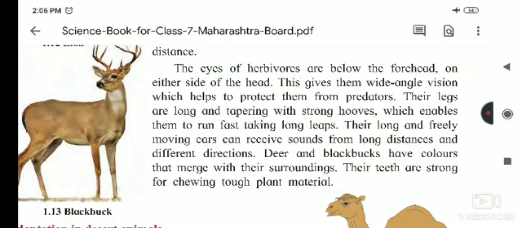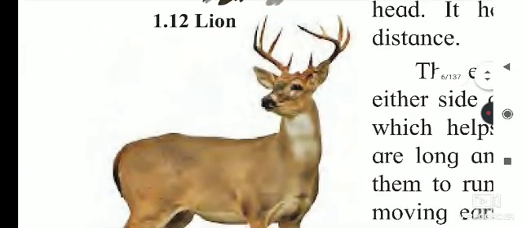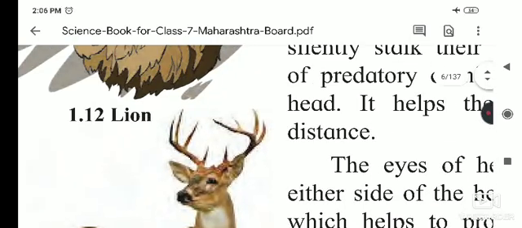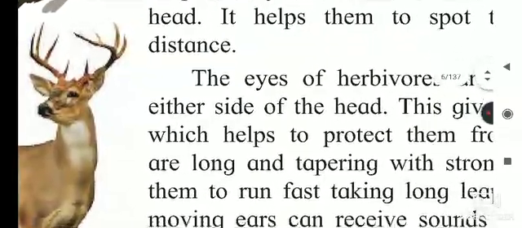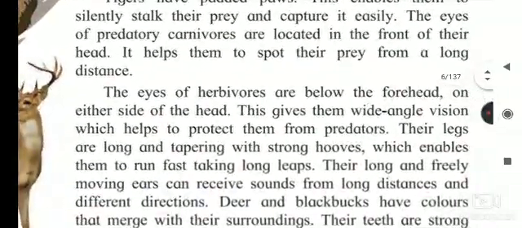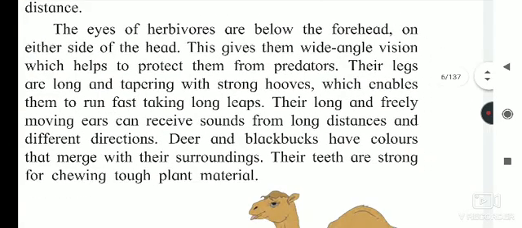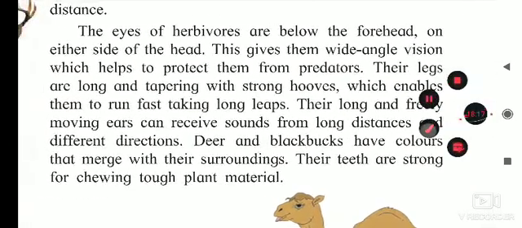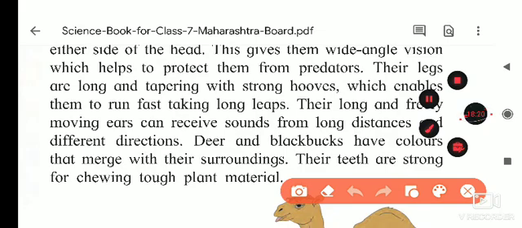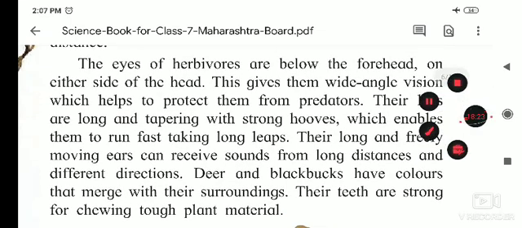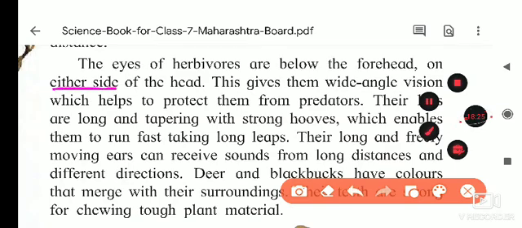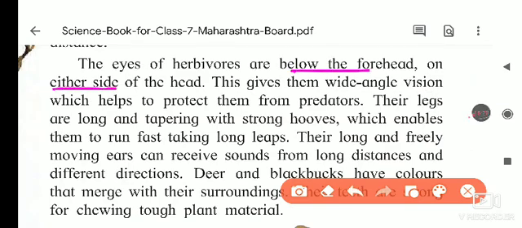Otherwise I will show you by zooming in. This is the forehead of this deer, and below this forehead the eyes are present. In tiger and lion, the eyes are present in front of the head, but in these animals the eyes are present on either side of it. So eyes are below the forehead and on either side of it. This gives them wide angle vision.